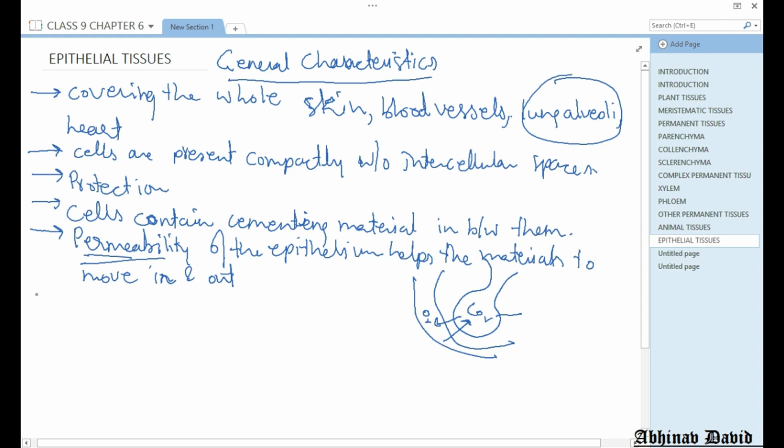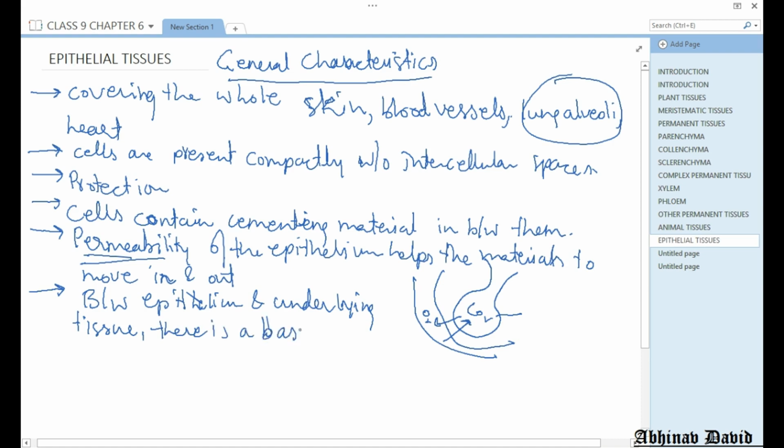One more very important feature of the epithelium: epithelium is the outermost layer of cells in our body, and there is tissue present below it. Between the epithelium and the underlying tissue, the tissue present below the epithelium, remember that there is always a non-fibrous layer, and that is called the basement membrane. This membrane is always present.